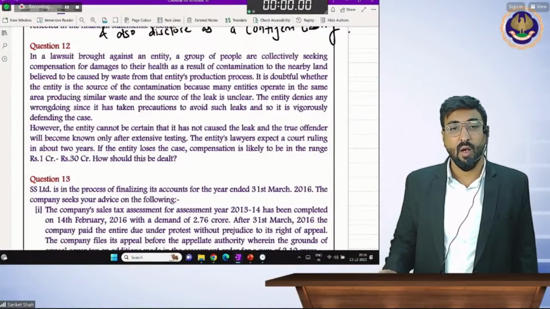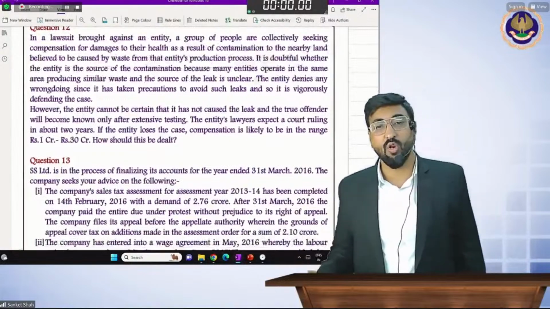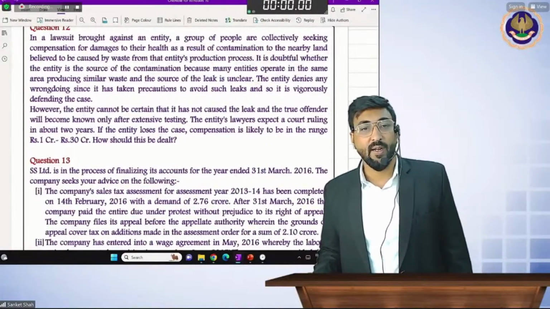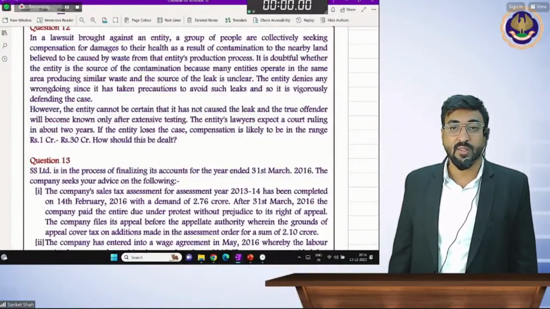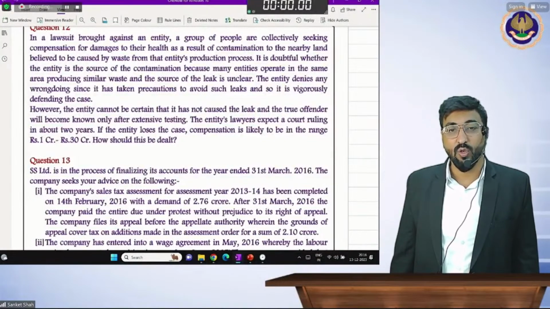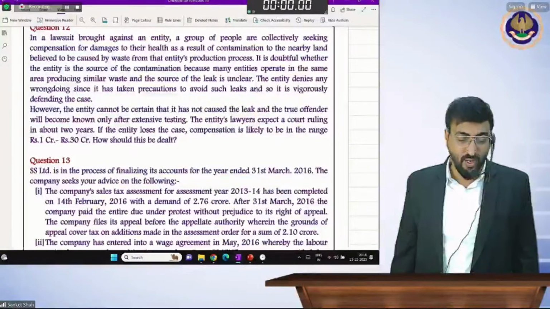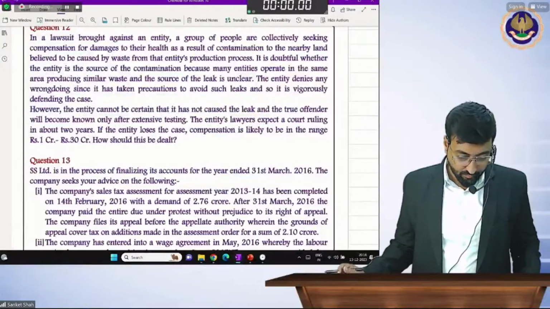However, the entity cannot be certain that it has not caused the leak, and the true offender will become known only after the extensive testing. The entity's lawyer expects a court ruling in about 2 years. If the entity loses the case, compensation is likely to be in the range of 1 crore to 30 crores.